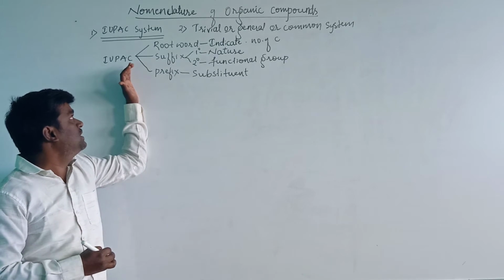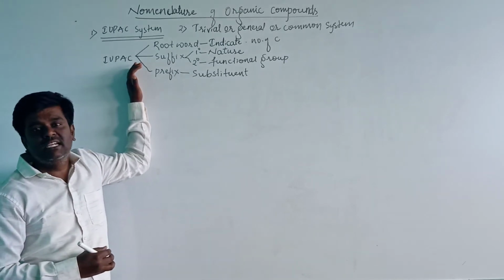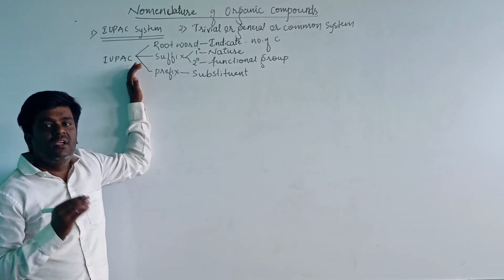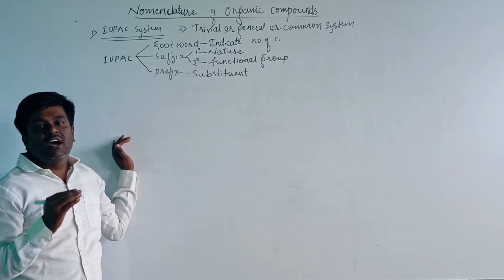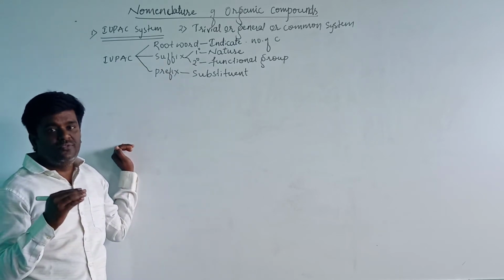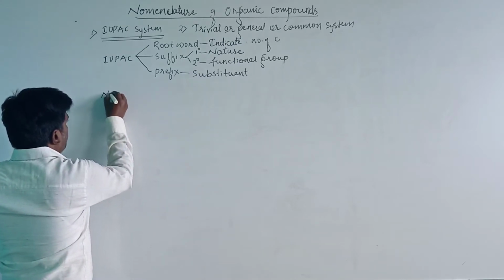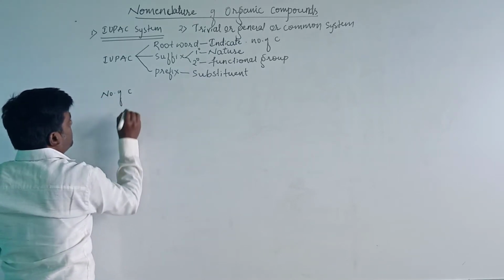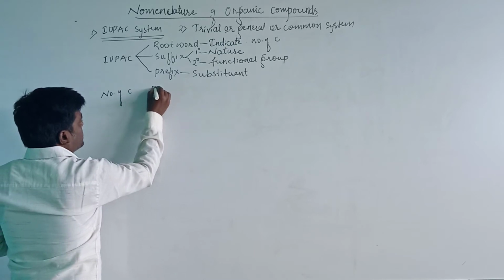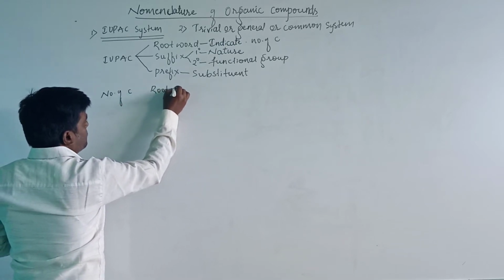First, I will take the root word, which indicates the number of carbon atoms. According to the number of carbon atoms, there are different root words. Consider the number of carbon atoms, and the next column, the root word.